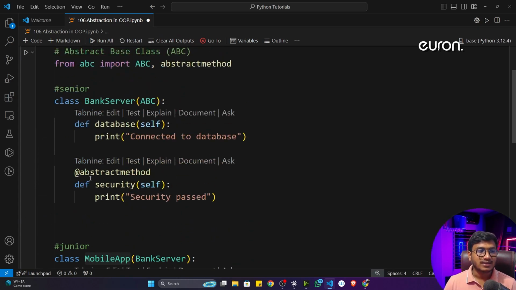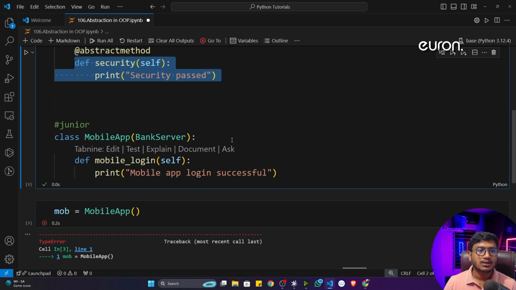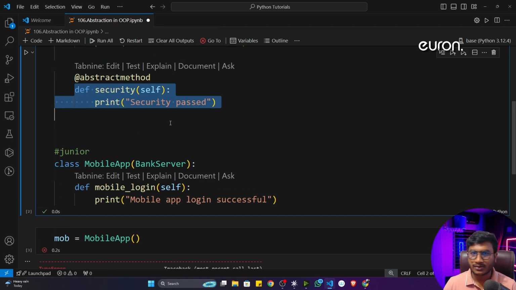That means as a senior programmer, you have given one constraint. If you want to inherit from my bank server, that means if you want to access all the functionality of my bank server, you should have the security function in your code as well. So that's how you can put some constraint on the junior programmer. Otherwise, what will happen? They won't be creating the security. And again, this application won't be a robust application. It won't be a secured application. So as a senior programmer, you have to take care, because it's possible a junior programmer may make a mistake.